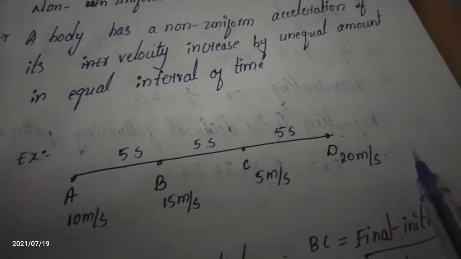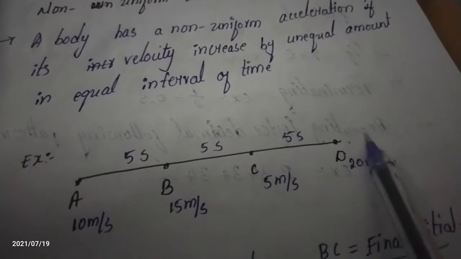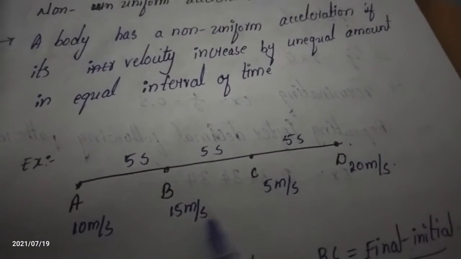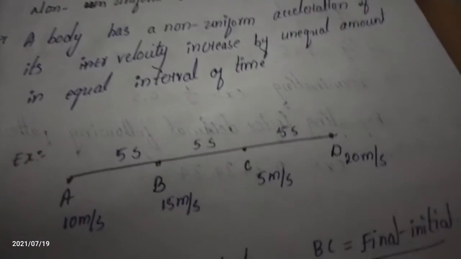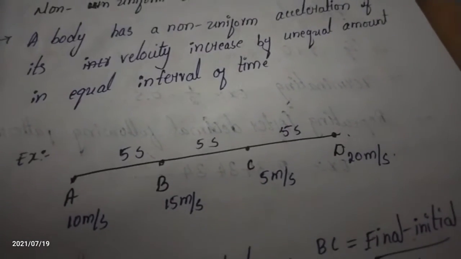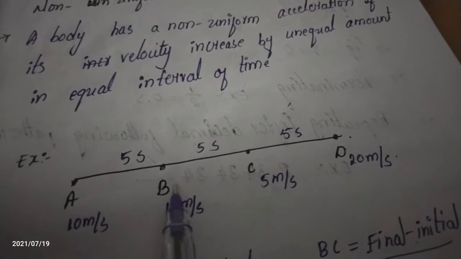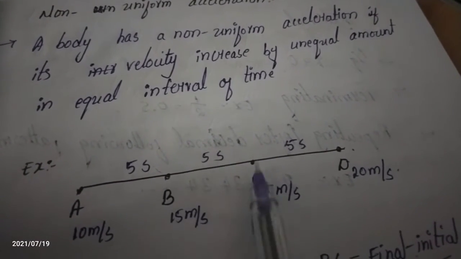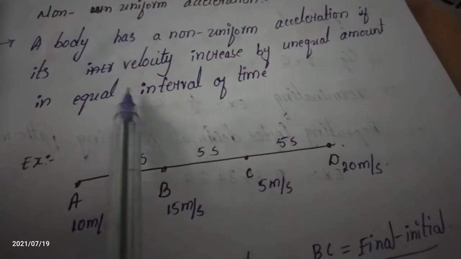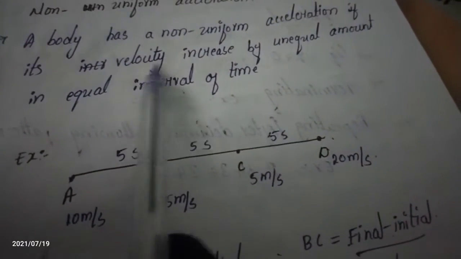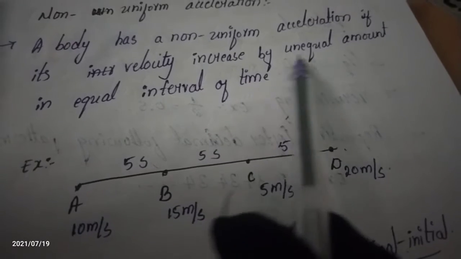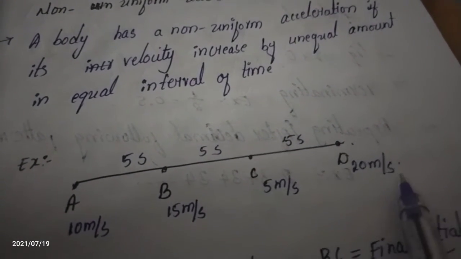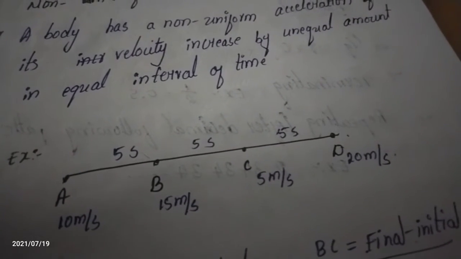The body travels from A to D. I am taking the positions as A, B, C, D. From A to B the time is 5 seconds, B to C is 5 seconds, C to D is 5 seconds, which means equal intervals of time. Velocity increases or decreases, but by unequal amounts.